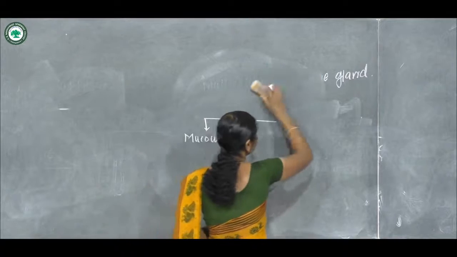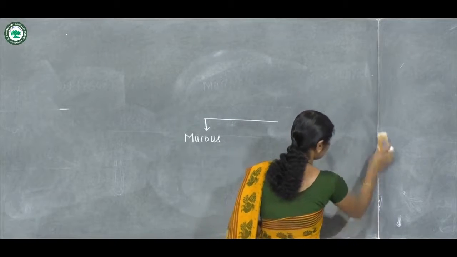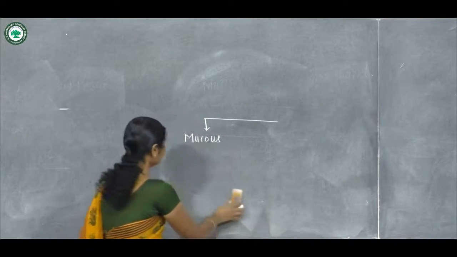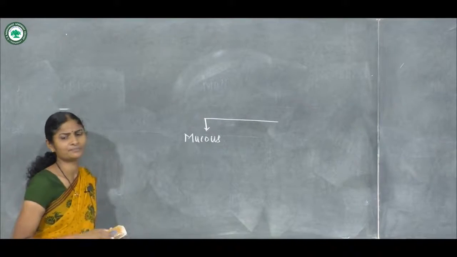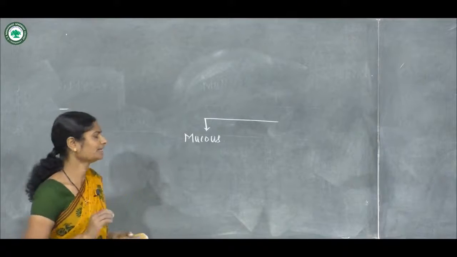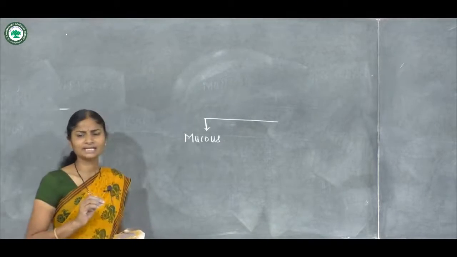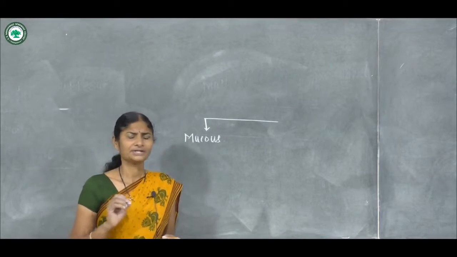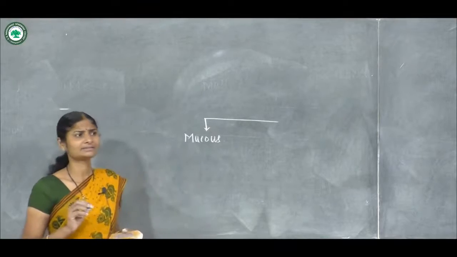These cells secrete mucus. Mucus is thick in nature, and is mainly present in the respiratory tract and intestinal tract.